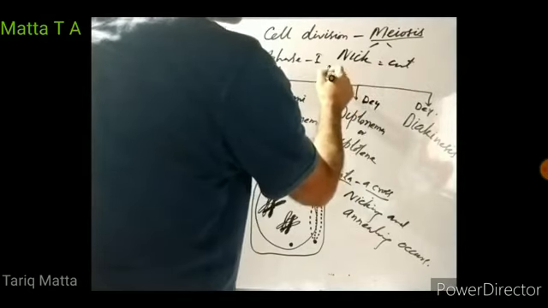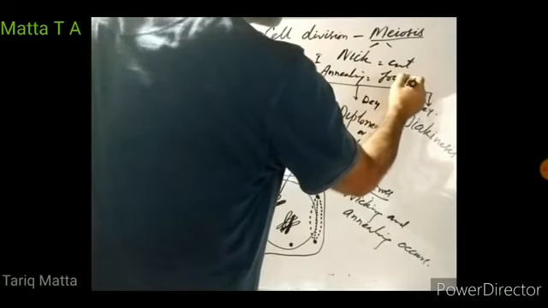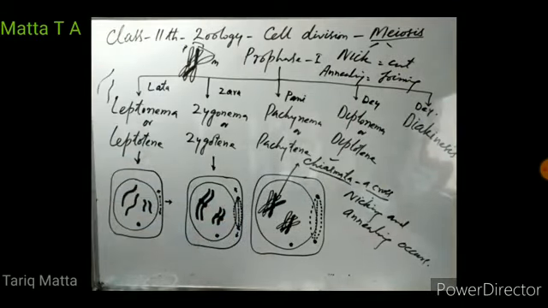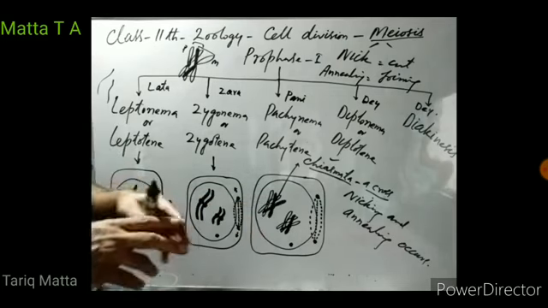And annealing. Annealing means joining. So these chromosomes at these chiasmata, they get cut and they then rejoin. So there is nicking and annealing. So chromosomes get cut and then they rejoin.